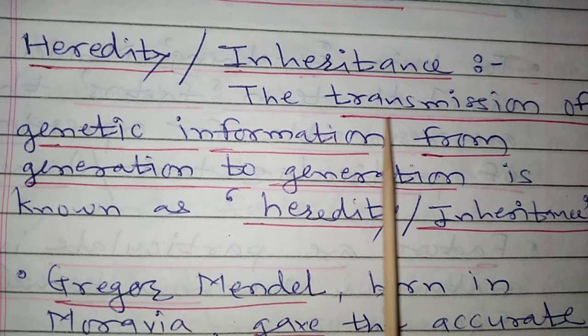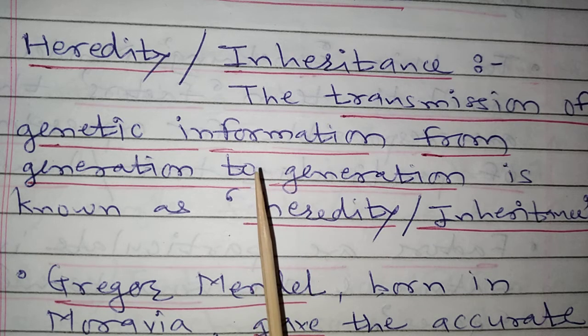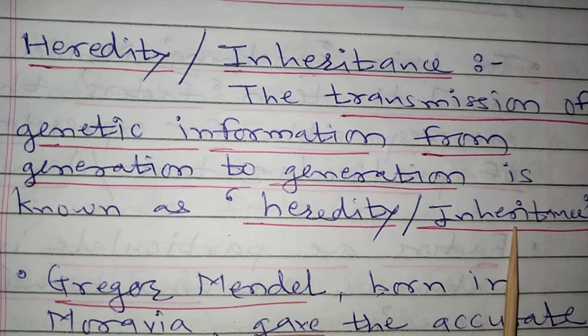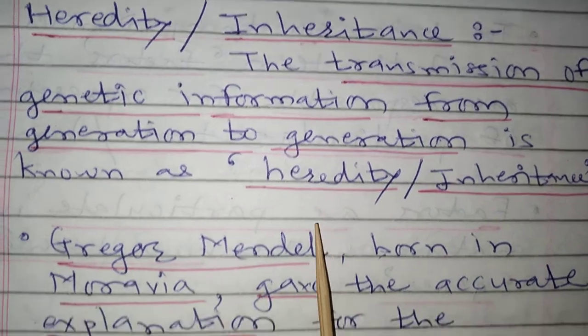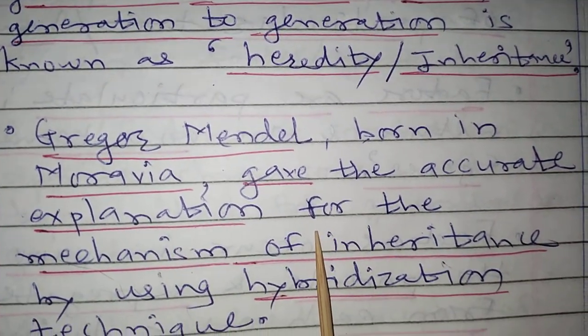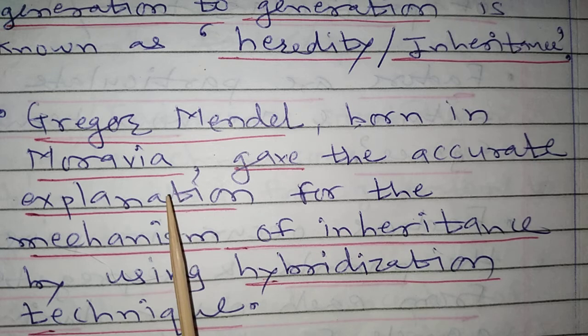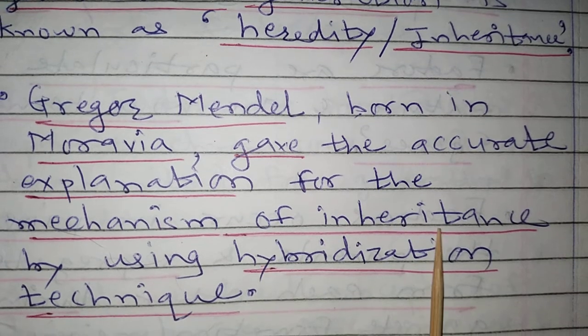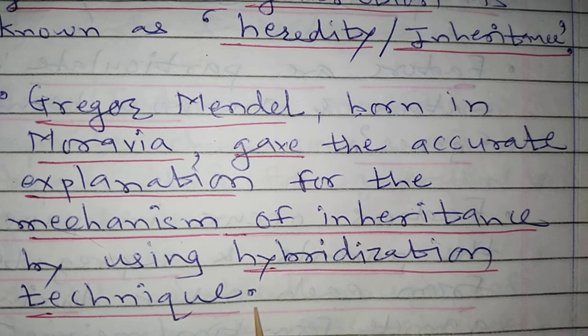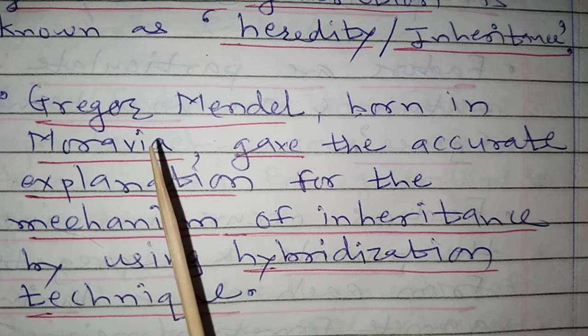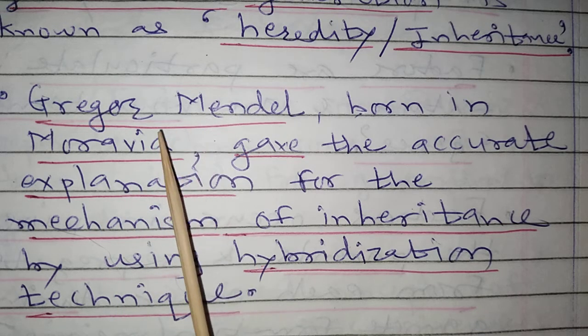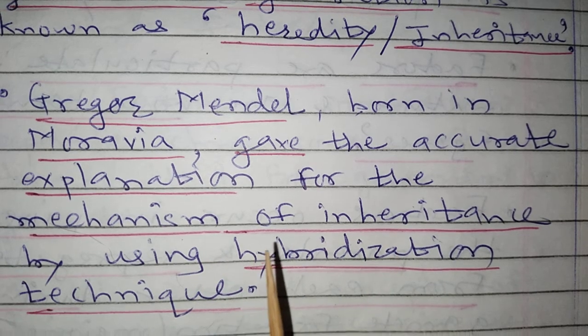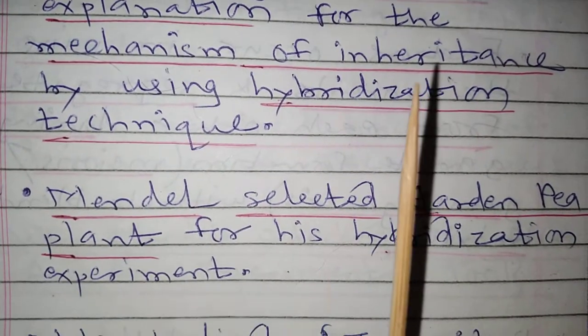You are familiar with this definition. Transmission of genetic information from generation to generation is known as heredity or inheritance. Remember this definition. Now, Gregor Mendel, born in Moravia, gave the accurate explanation for the mechanism of inheritance by using the hybridization technique. So he is an important scientist responsible for the study of inheritance or mechanism of inheritance.